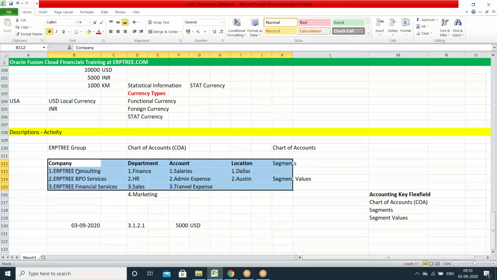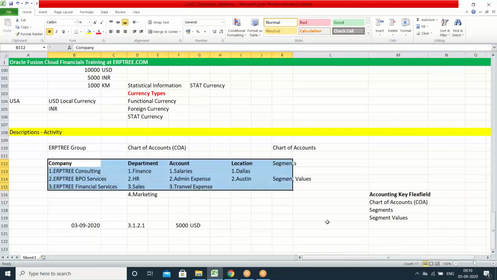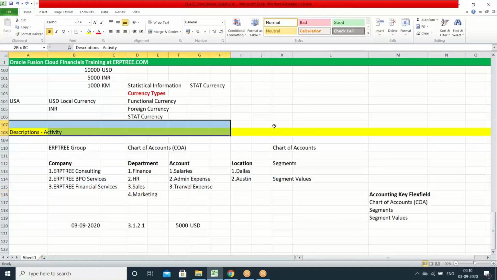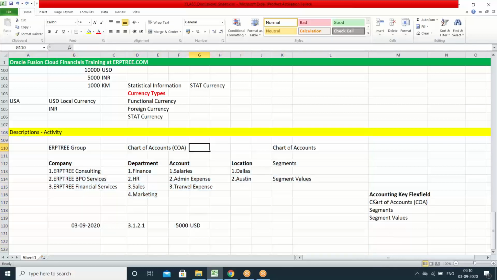In the same way, if you want to enter all these details in the system, there should be a certain component, that is the accounting key flex field. Now by using the spreadsheet, Excel, I am writing all this. The same way in the system, if you want to maintain the similar information, we have to use the feature called the accounting key flex field.